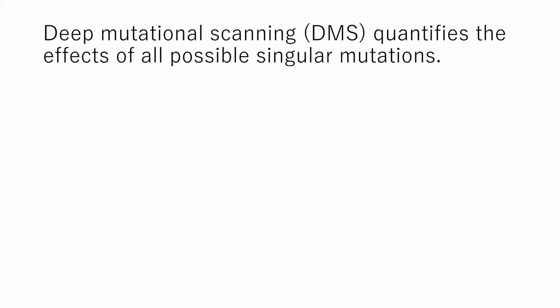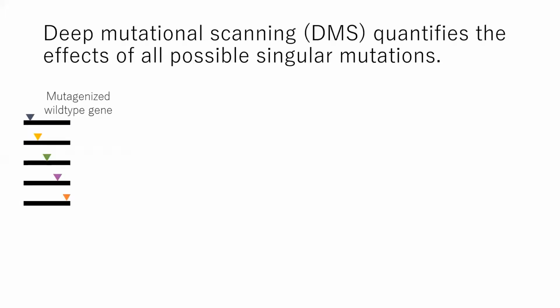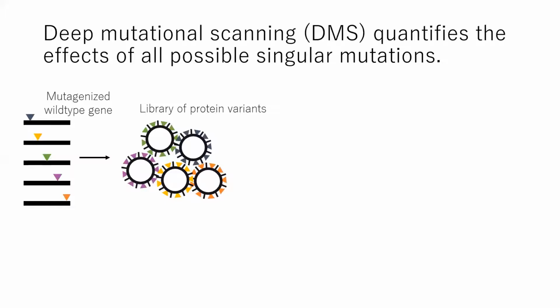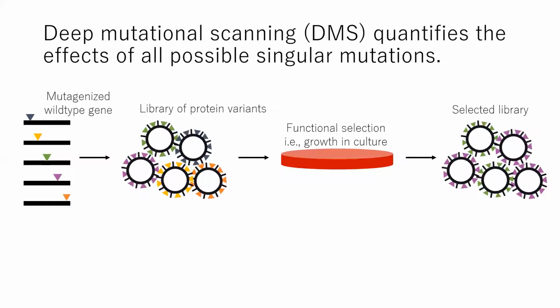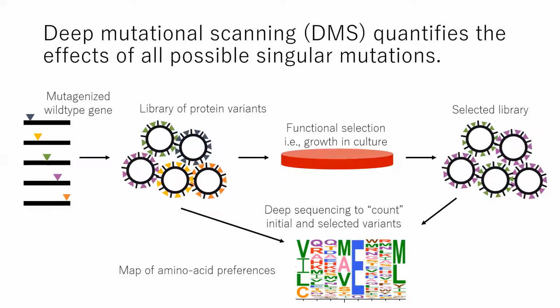We do this by making use of empirical data from a high-throughput functional assay known as deep mutational scanning, or DMS. In summary, we take a reference protein, use reverse genetics encoded plasmids and PCR mutagenesis to create a library of all possible single codon variants, passage this library through some form of functional selection, and then use deep sequencing to measure the relative abundance of each codon variant before and after selection.